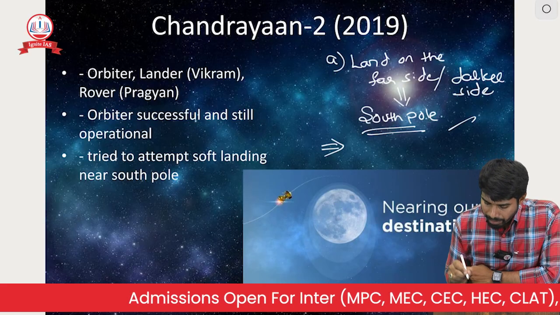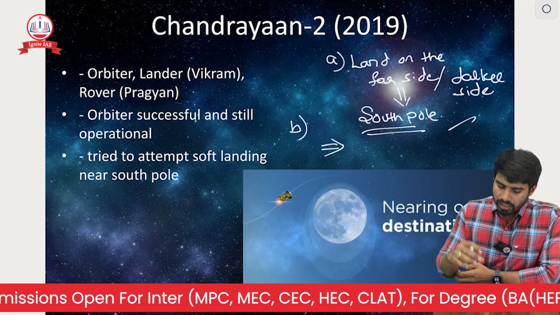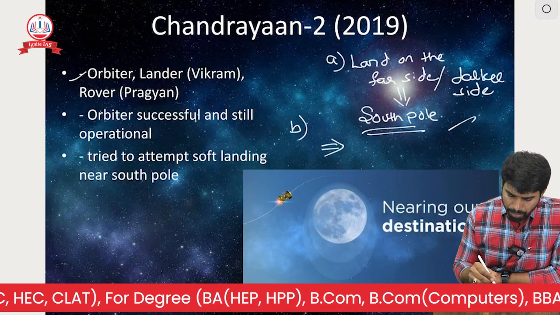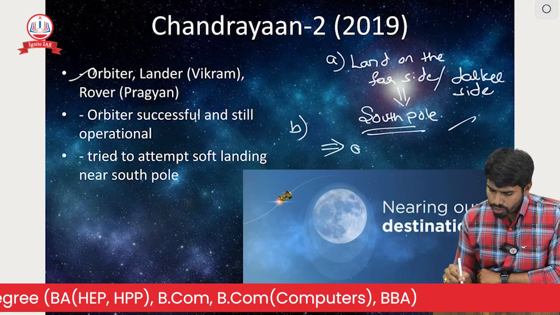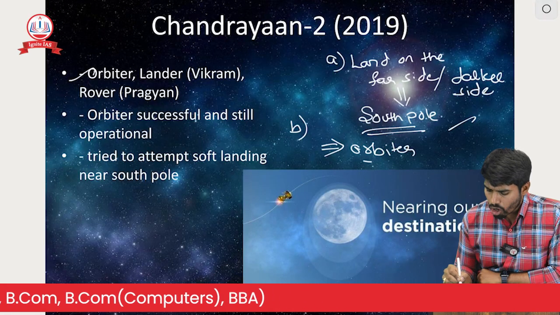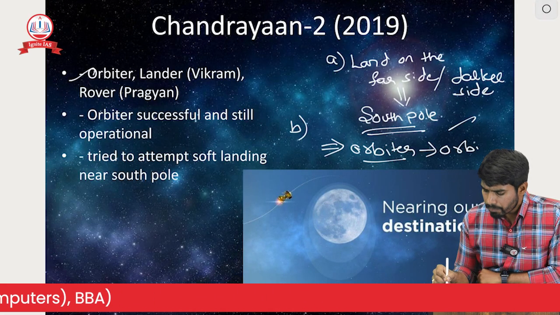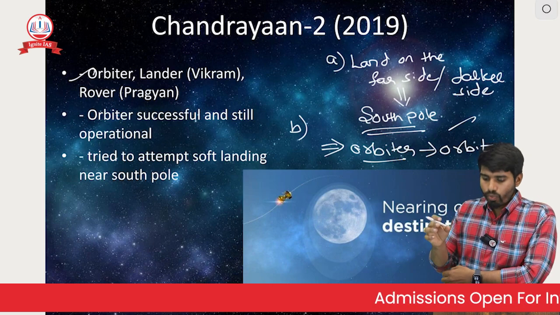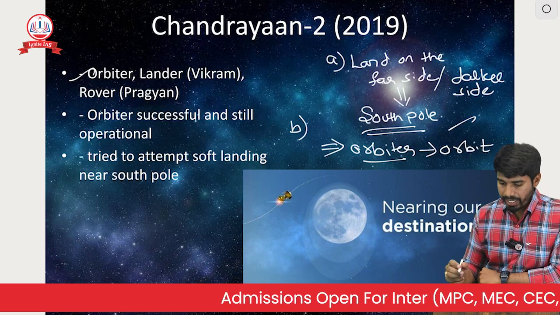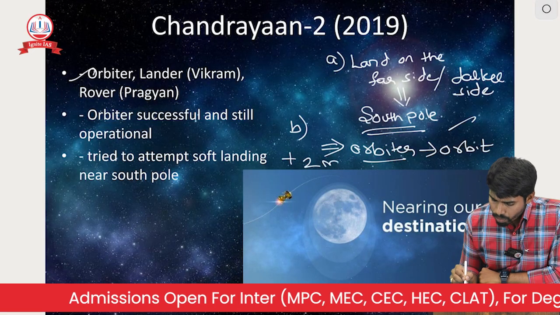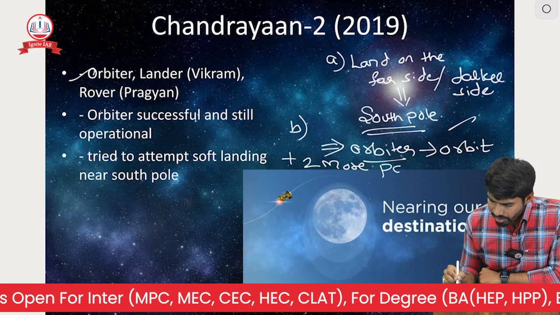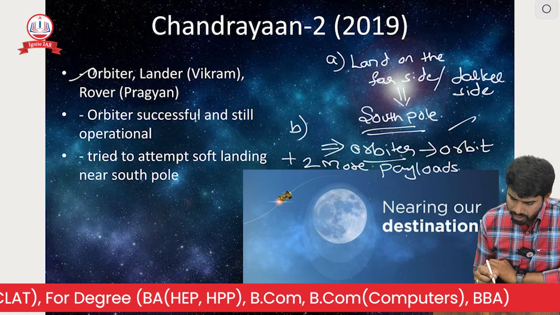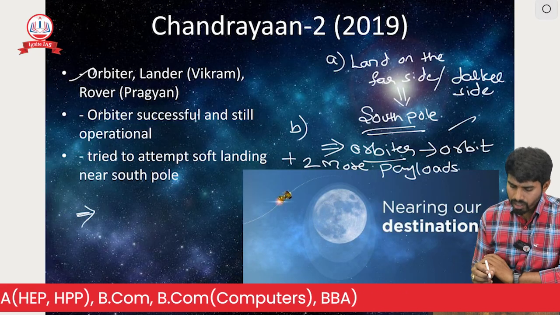Next, the second major objective of this Chandrayaan 2 is that, what does it consist of? It consists of the orbiter. What is the main purpose of the orbiter? The orbiter is to orbit around the moon. Yes, that is one part. And along with this orbiter, we are sending two more payloads. What is that? The first one is the lander.